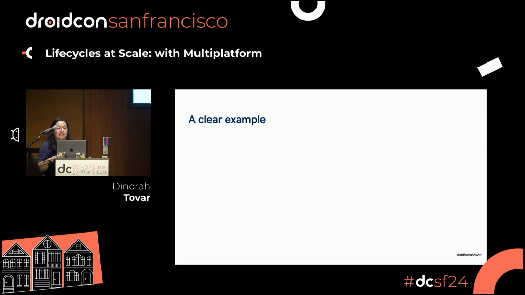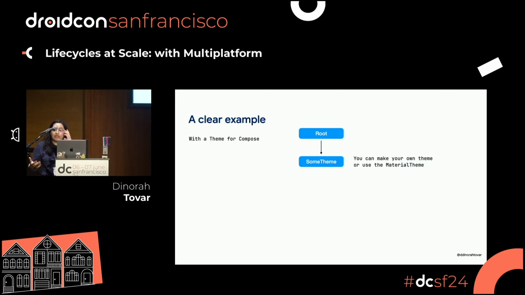So let's see a clear example. And this example is obviously going to be with a theme of Compose. I'm not saying this is exactly how Compose works or how Compose works in the hierarchy. This is just a demonstration. But you usually have a root, and this root has some theme. You can make your own theme. You don't have to use Material Design. If you want to create your own theme, it's really easy.